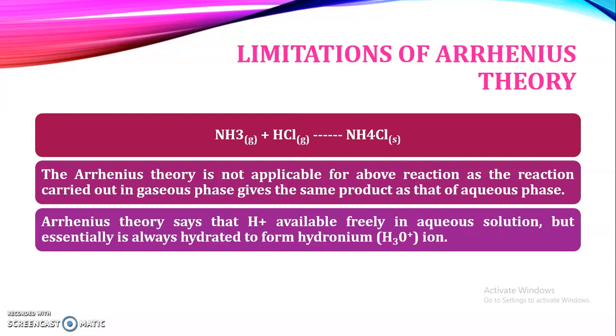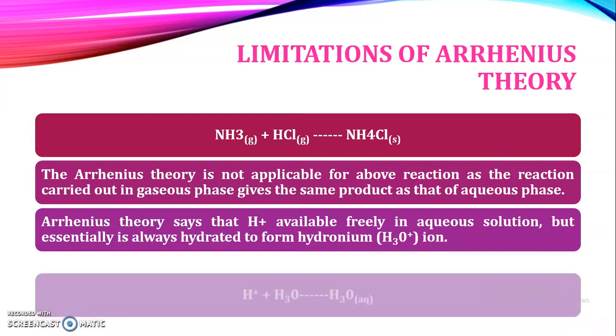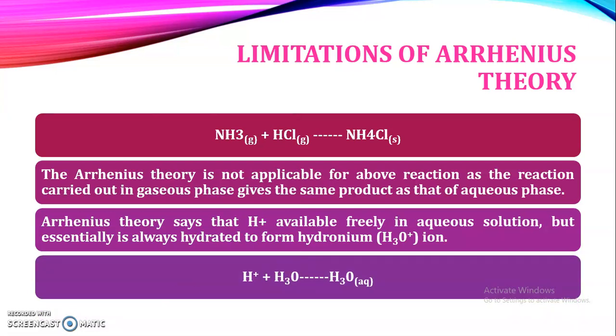That means H plus ions which are donated by an acid combine with water, that is H2O, and are converted into H3O plus ions, and these H3O plus ions are known as hydronium ions. So here you can see that H plus ions will combine with H2O and are converted into H3O plus ions.